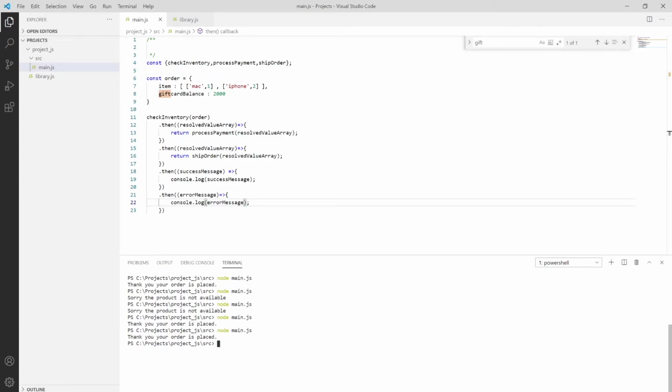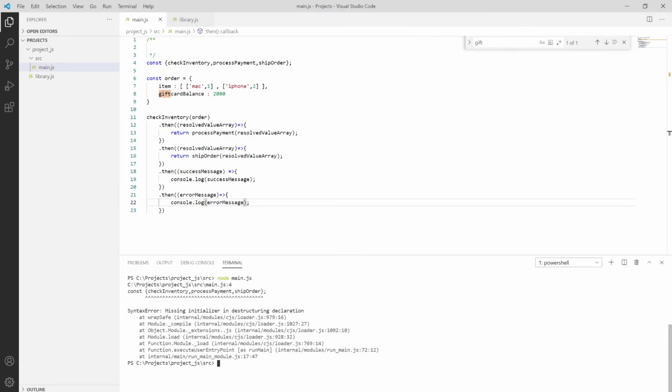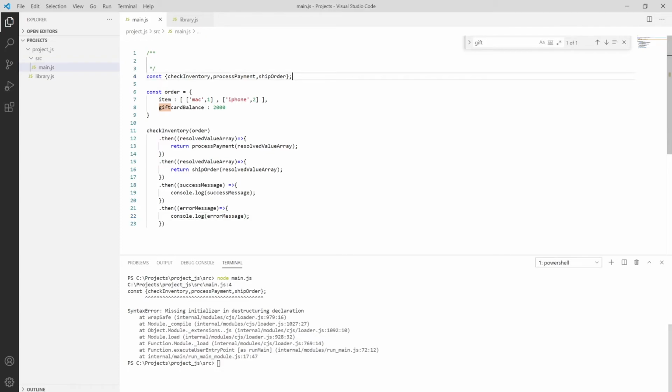So let me move toward the CMD. Clear using cls and try to run using node main.js. Okay, we haven't put the require statement.